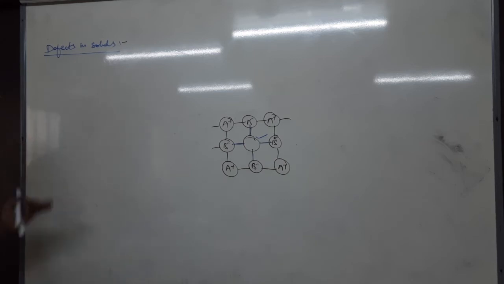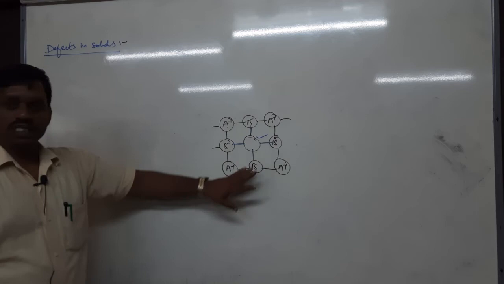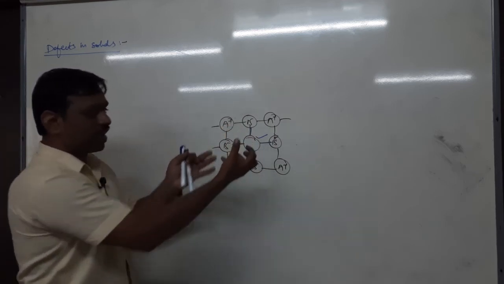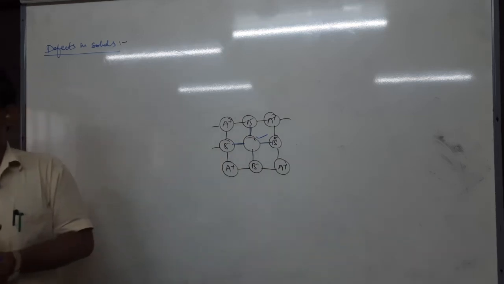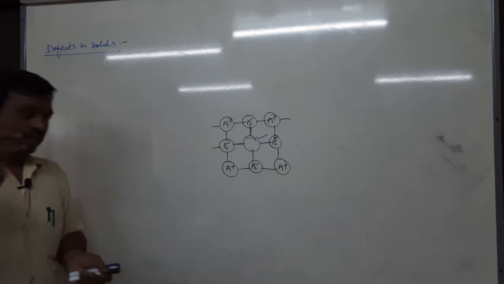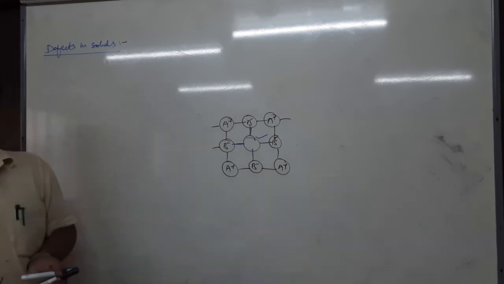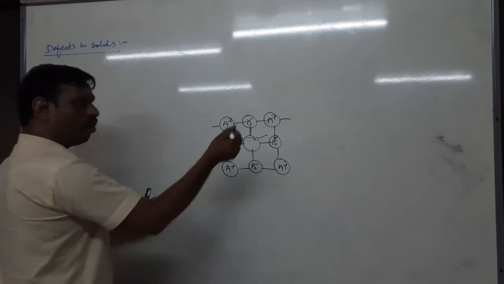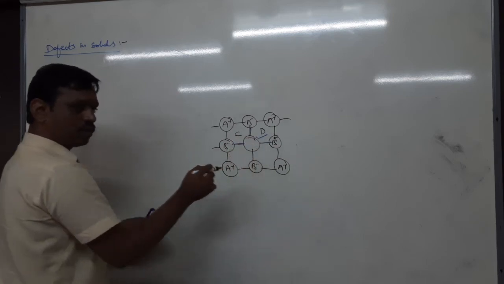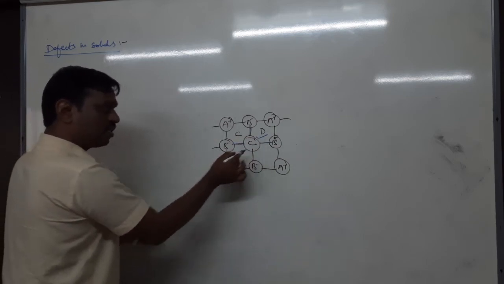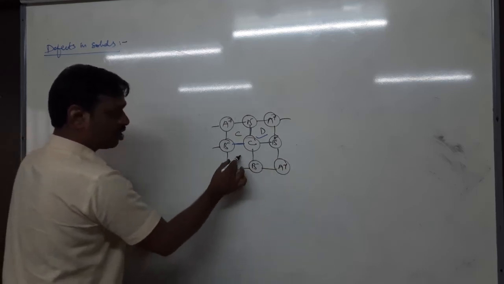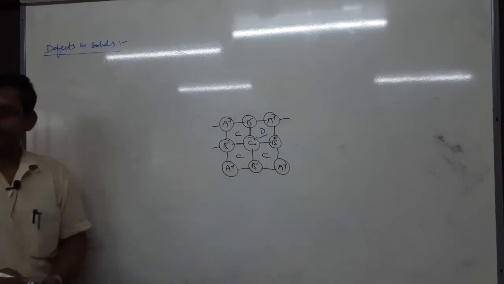One is due to vacancy of some of the lattice points. From the crystal lattice, some of the lattice points are vacated; they come out from the lattice. This is one main reason for the defect. Another reason is that there are some impurities. Let us take AB. Along with AB, something C or D will come. C and D may be present in the lattice or they may occupy the interstitial site. This gap is called the interstitial site.